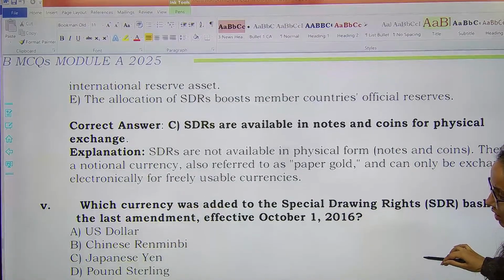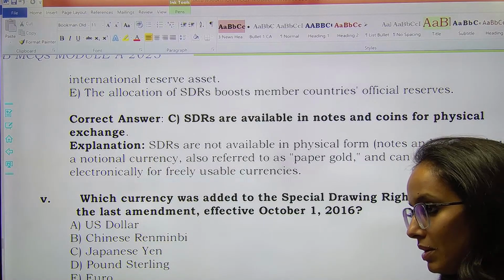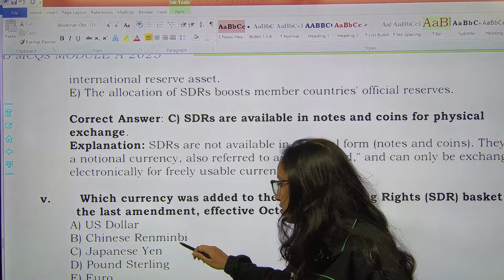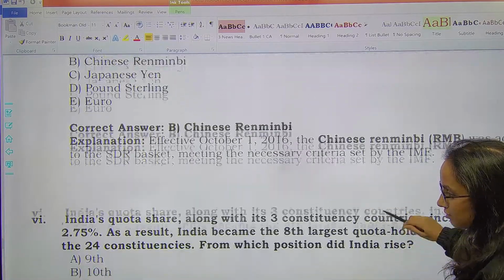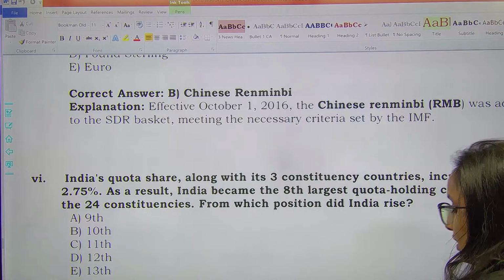Next. Which currency was added to the SDR in the last amendment? Last में कौन सी currency add हुई है in the SDR? So remember, last में Chinese renminbi was added. Option B is the right answer. Chinese renminbi. Next, India का quota share along with its 3 constituency recently has increased.